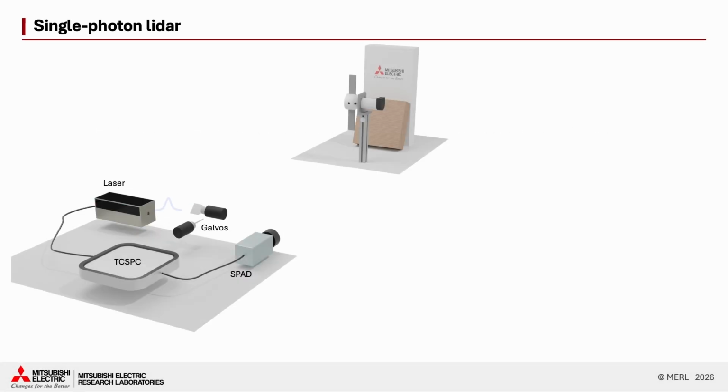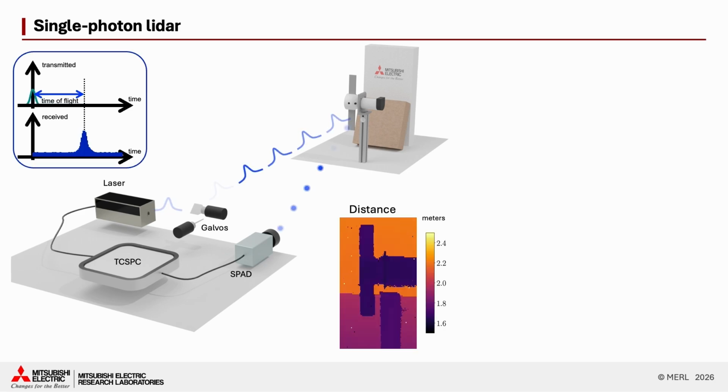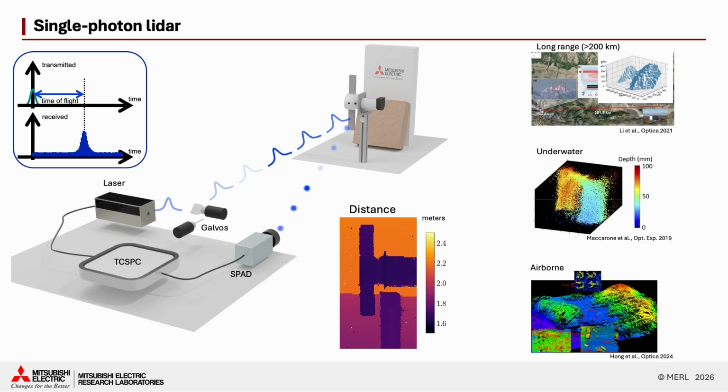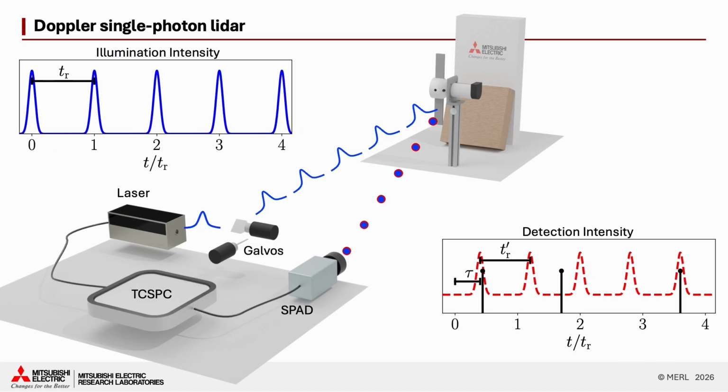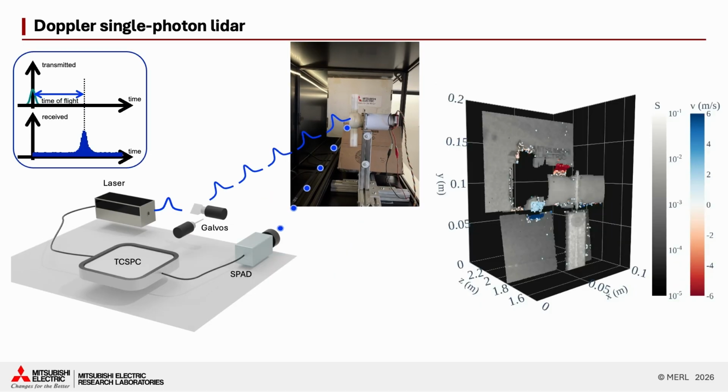Single-photon LiDAR measures the distance to a target from the time delays between pulsed laser emissions and single-photon detections. The extreme sensitivity enables sensing under photon-starved conditions. If the illuminated target is moving, the target's motion induces a Doppler shift in the pulse repetition frequency. We recently introduced a technique called Doppler single-photon LiDAR to estimate the velocity of a target from this Doppler shift, in addition to its distance and reflectivity.